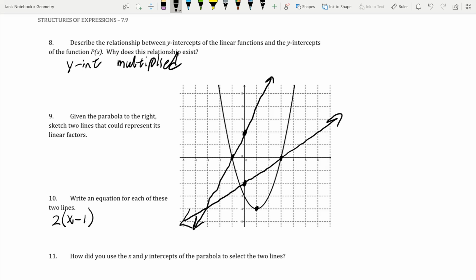Wait a second, I gotta make sure that's correct. Nope, sorry, +1. Sorry guys, 2x + 1. And then this other line is going to be, so rise over run 2/3, and then we'll call it x - 2.